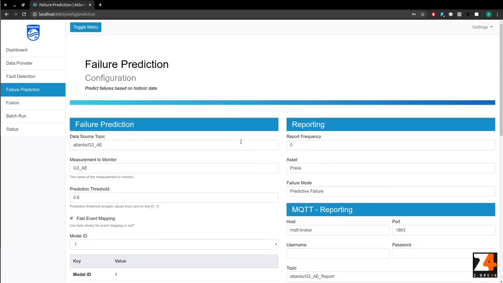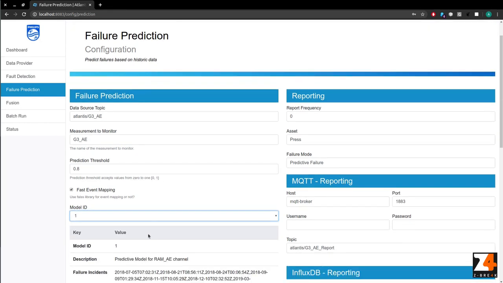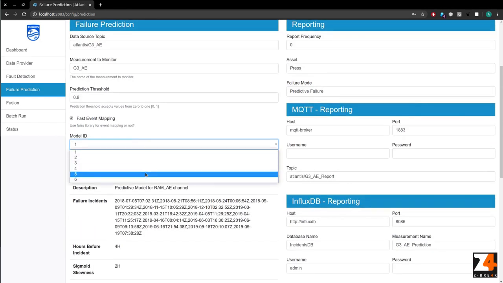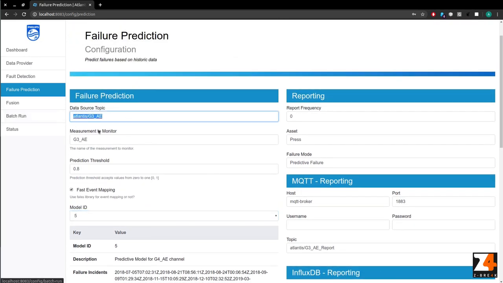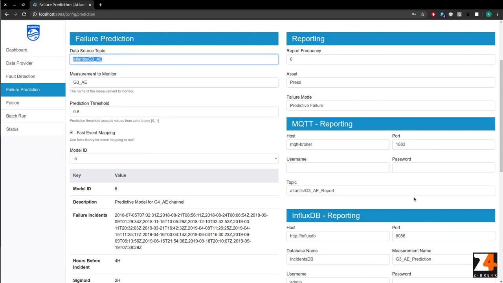The component is based on a supervised machine learning approach, so training is needed in order to be able to predict an upcoming failure in our machinery equipment. Atlantis data scientists have already provided a set of trained models which can be used directly. The data source and the reporting sections are identical to the ones presented in the fault detection tool.